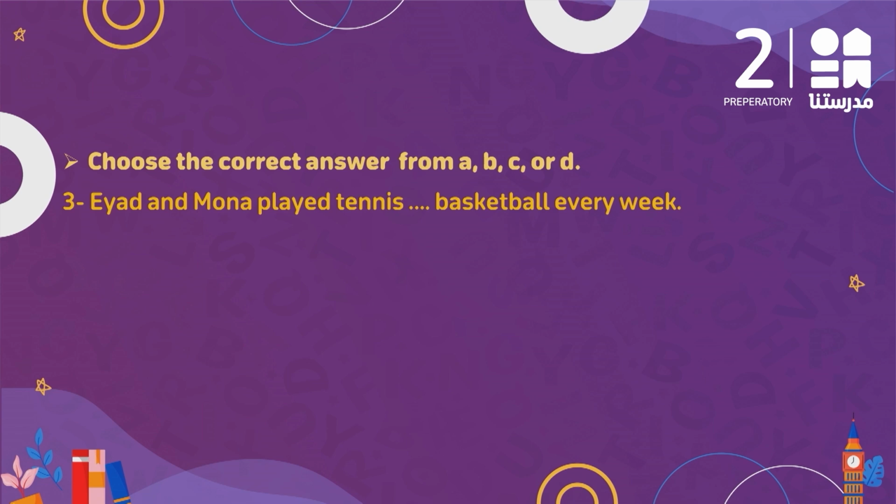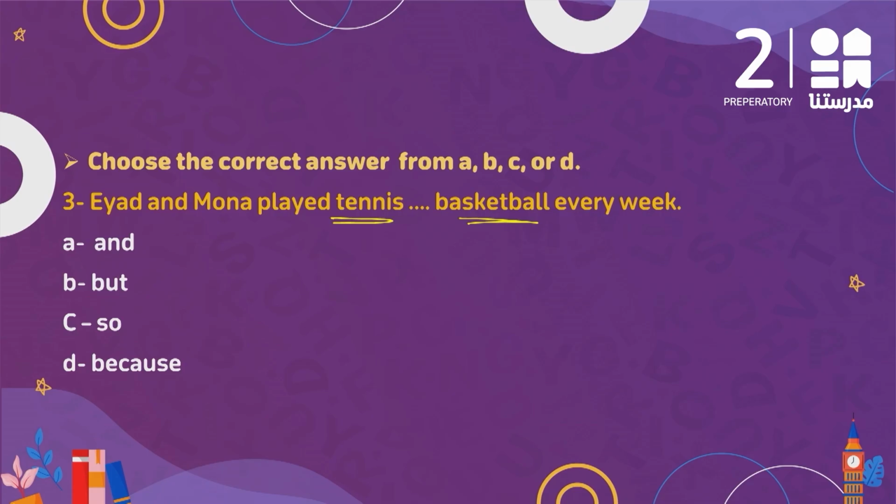Question number 3. Iyad and Mona play tennis, basketball every week. Iyad and Mona play tennis and basketball, but basketball, so basketball, or because basketball. Which one makes most sense? So here I have two sports. We're speaking about two things that are similar, so it's not contrast. And I don't have reason or result, so it's not so nor because. I have a list of two things that are similar. Iyad and Mona play tennis every week. Iyad and Mona play basketball every week. So Iyad and Mona play tennis and basketball every week, correct?